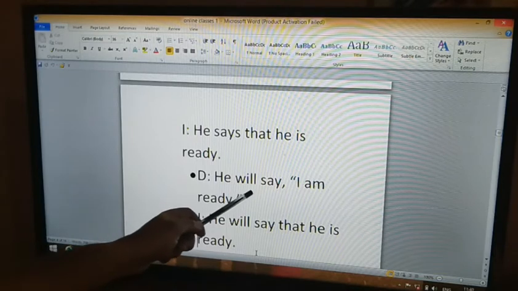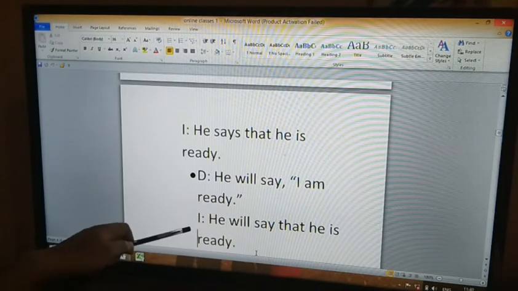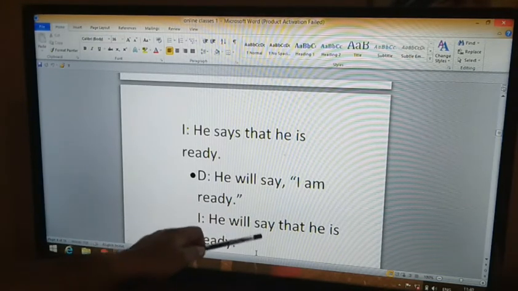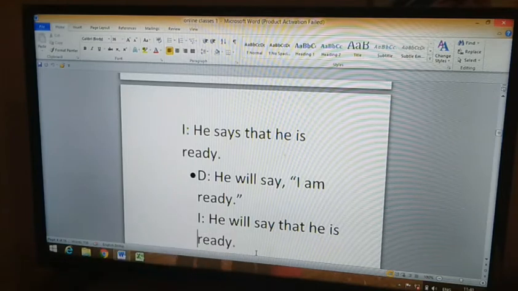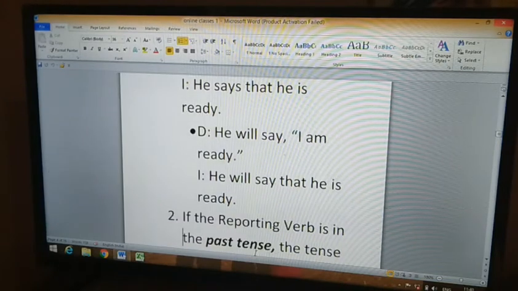In indirect speech we see, he will say that he is ready. Will say is not removed. There is no change for will say. So what is the rule? If the reporting verb is in the simple present or simple future, it will not be changed.